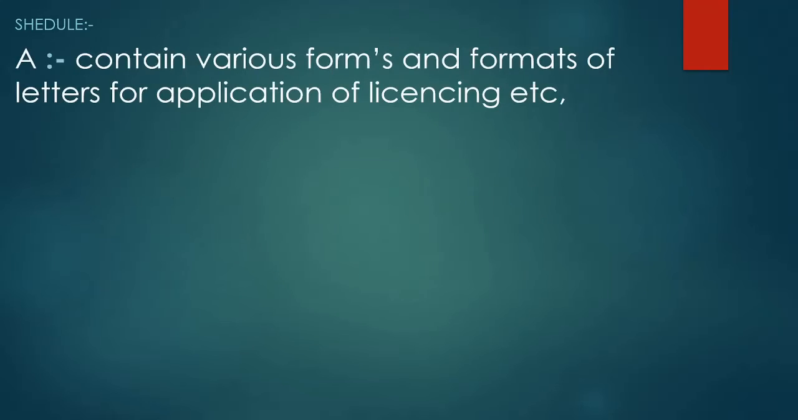Schedule. The first schedule from the D&C Act is Schedule A. Schedule A contains various forms and formats of letters for application of licensing, etc. To remember Schedule A, we should have one correlation: A is the first alphabet, and formats of letters are the first step for starting a business. So both are the first things that we do, that is, A is equal to the first thing to do while filing a business, that is, formats and letters for the application of the licensing.